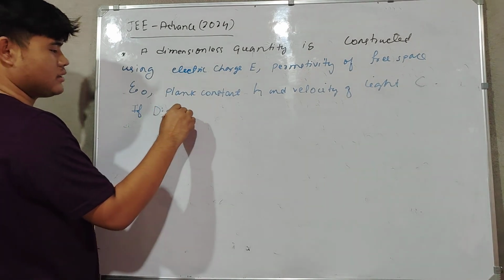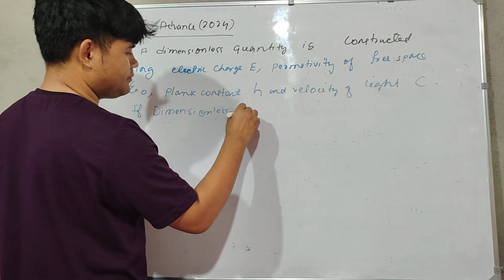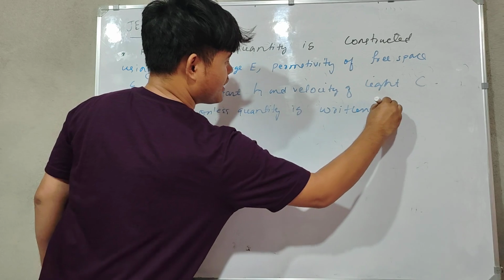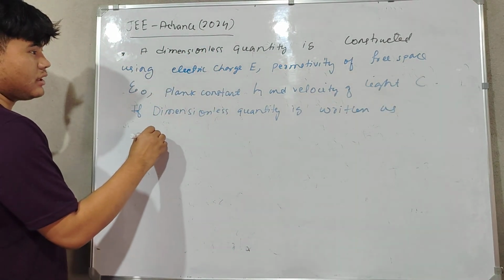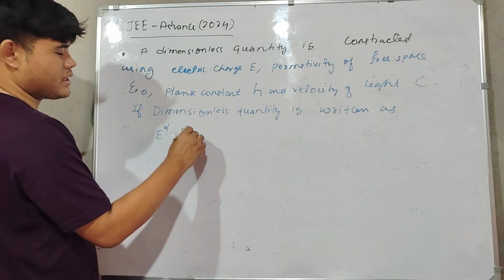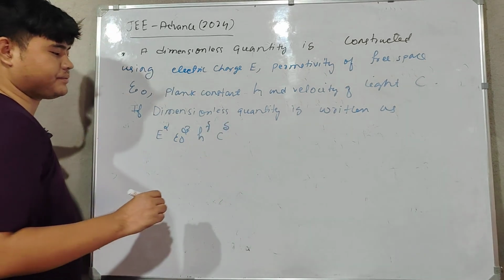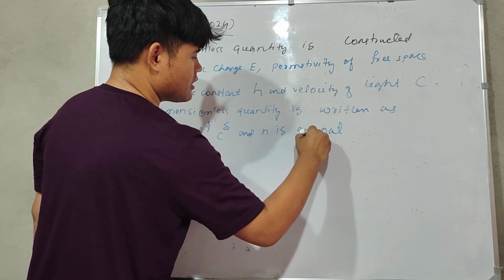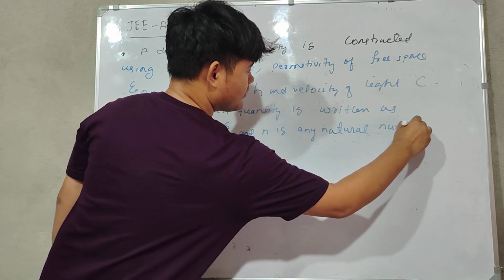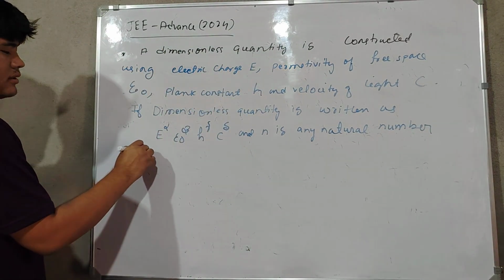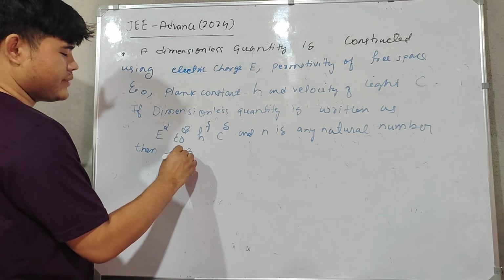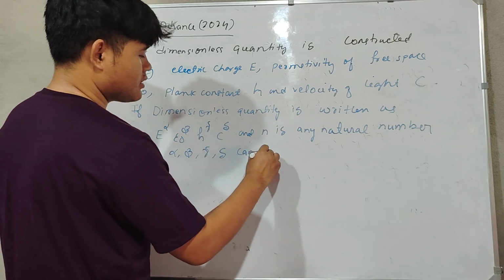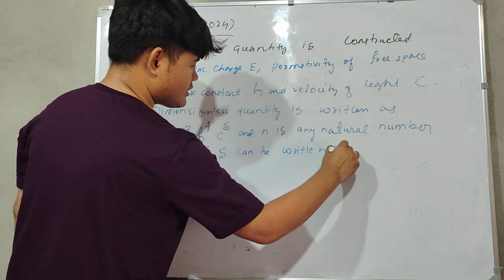If the dimensionless quantity is written as e^alpha, epsilon naught^beta, h^gamma, and c^delta, and n is any natural number, then alpha, beta, gamma, and delta can be written as, okay.